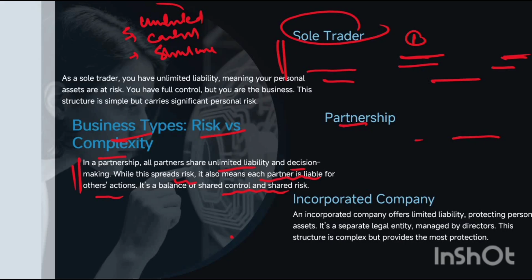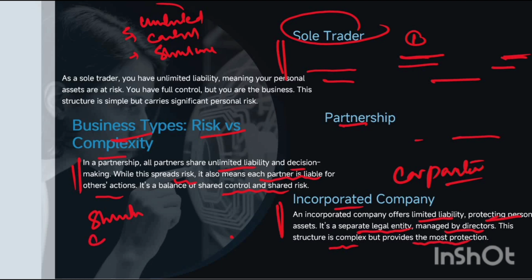Now the corporation, which is a complex structure, the more complex, low risk. It offers limited liability, protecting personal assets, and is a separate legal entity managed by directors. This structure is complex but provides the most protection. So when the structure is complex, then your risk will be low. So we have done with these things, and we'll discuss the remaining in the next lecture. Thank you for watching.